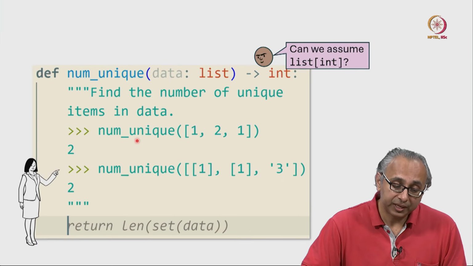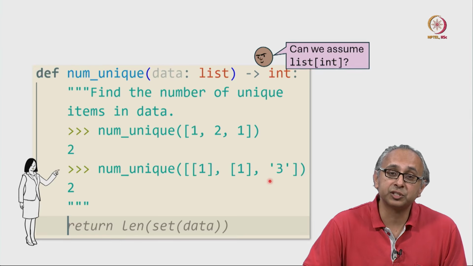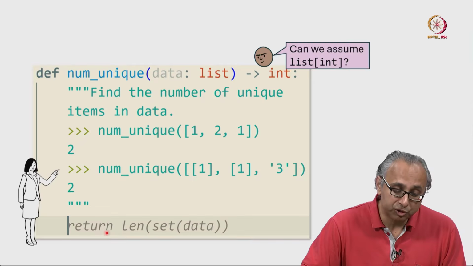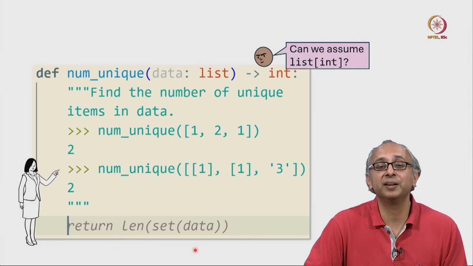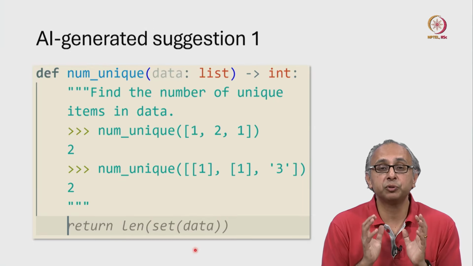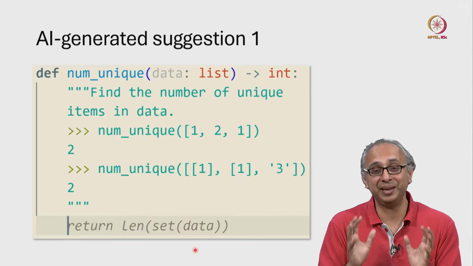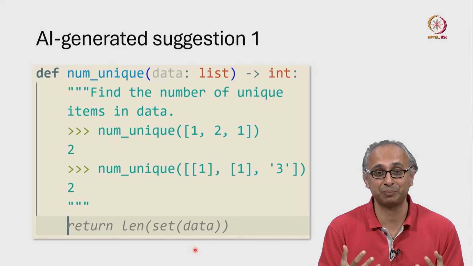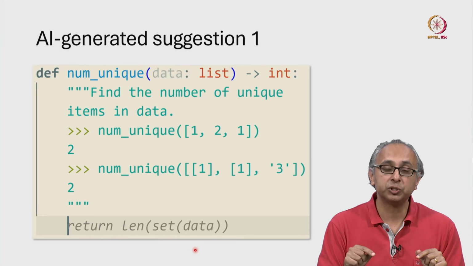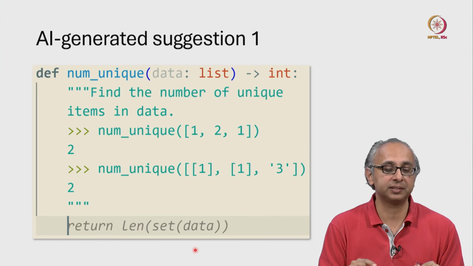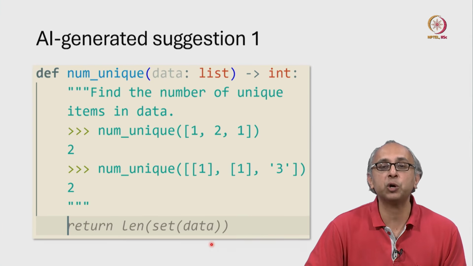Notice, however, that even though we have given this doc test, my generative AI is suggesting the same code as before. So it's important to remember that AI generated code can be incorrect. I cannot stress this point enough. We know, since we have just learnt about sets, that this code cannot work.